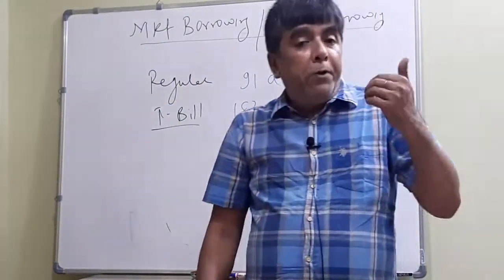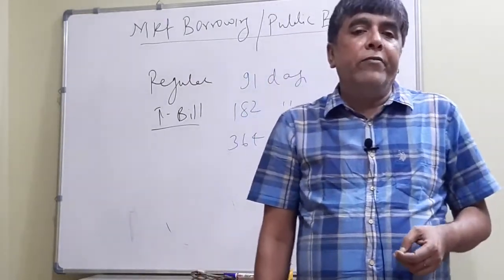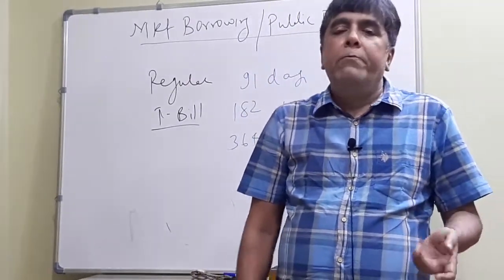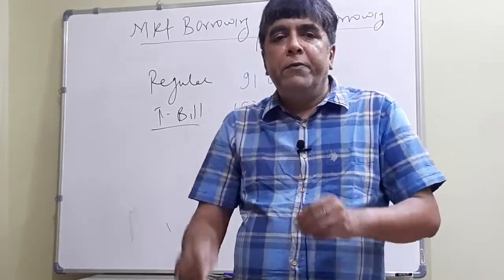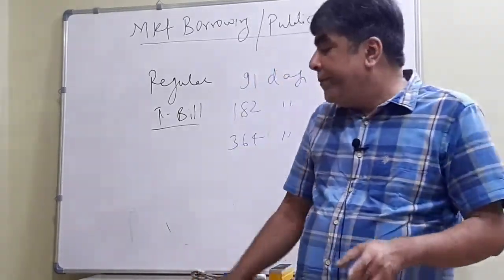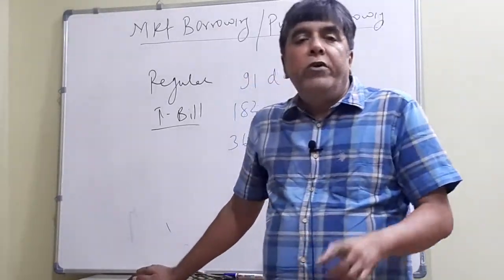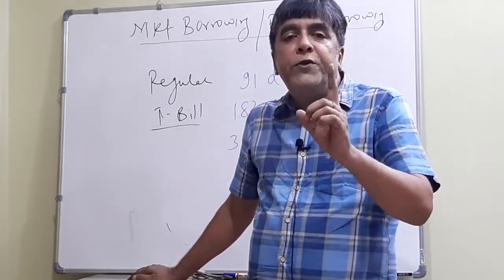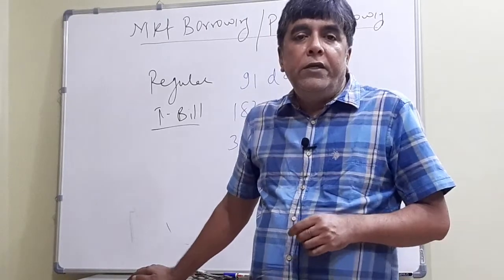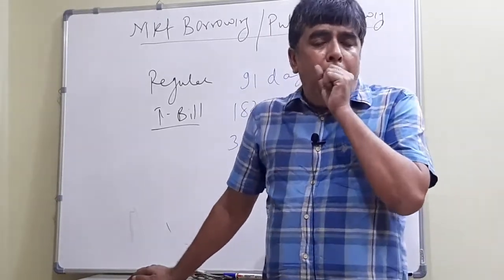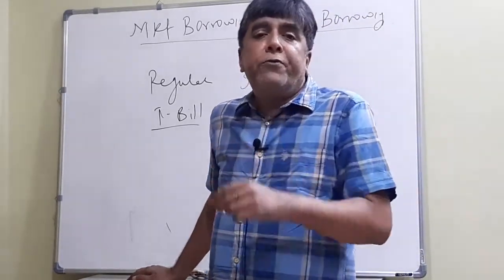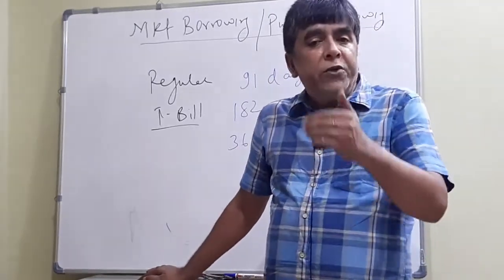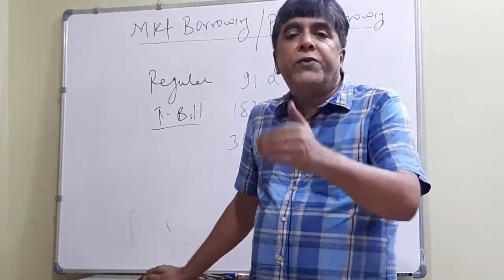Now, bonds are also debt instruments. They are also issued to the common people. The purpose is the same, to get a loan from the public. But remember, there is a basic difference. Treasury bills are issued at a discount, and there is no interest provided on a Treasury bill. But in the case of a bond, it carries a fixed rate of interest.